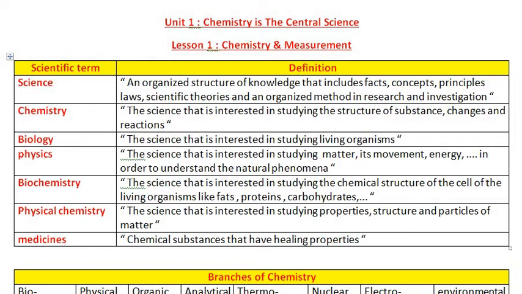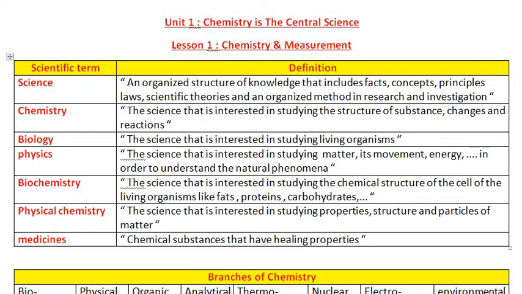If you want to know what is the energy of any moving body, for example, what is its velocity, you must study physics. Some of these subjects can combine with each other to form a new science. For example, if you join chemistry and biology together, you obtain a new science called biochemistry.